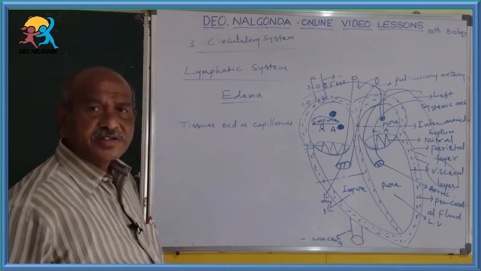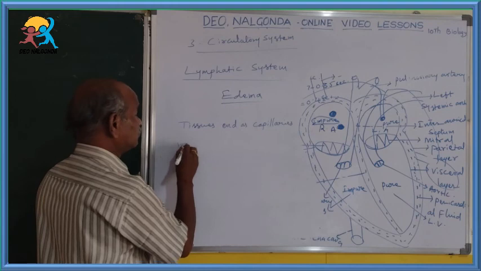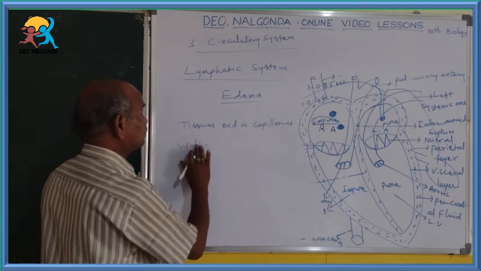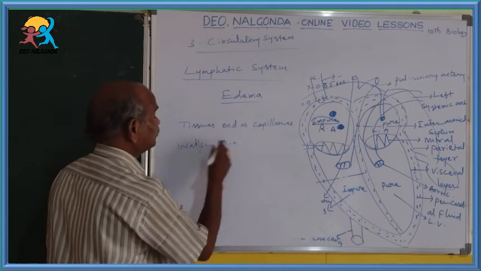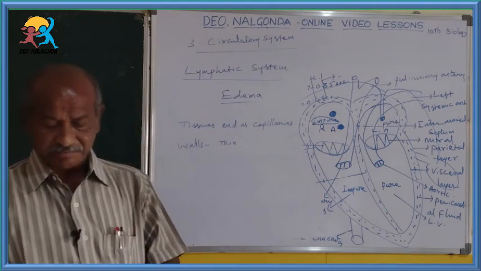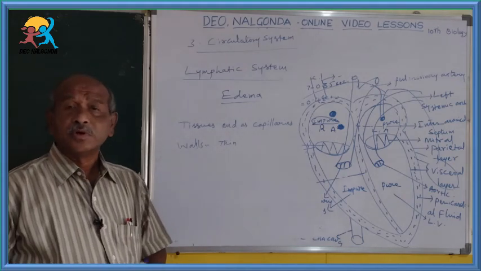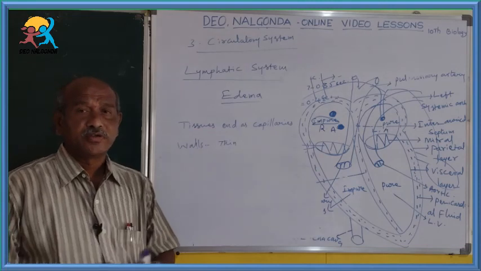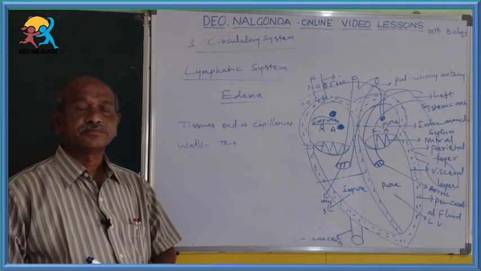Capillaries. These capillary walls are very thin. So the walls of capillaries are very thin. Due to that, what happens? Into the tissues, some blood can come to the outside. Okay?